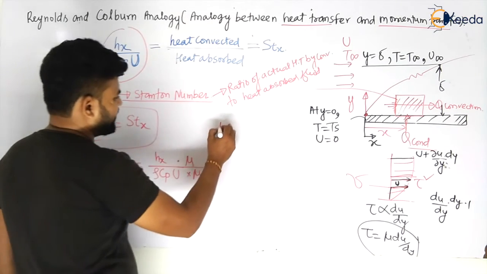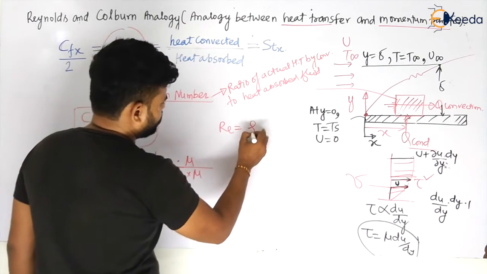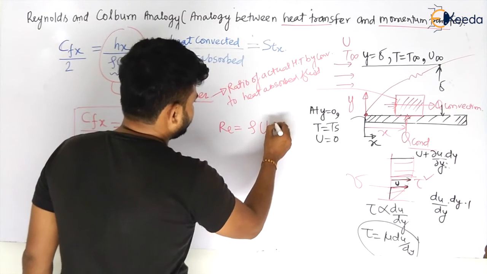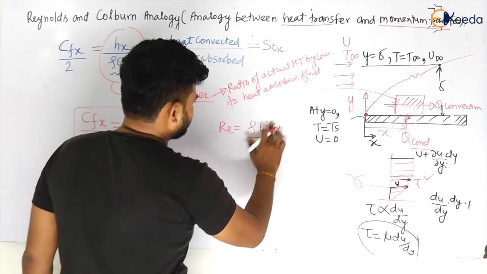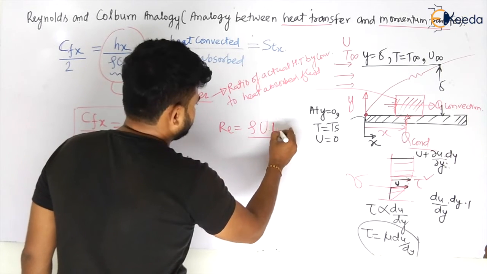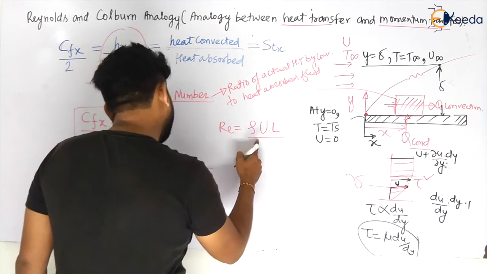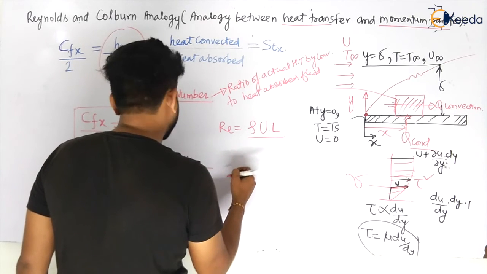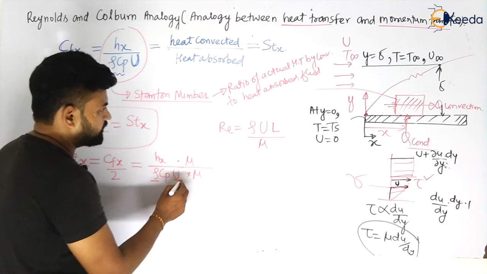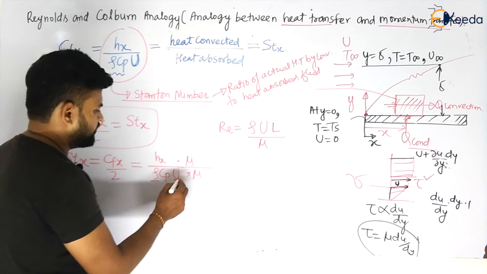So we know that Re is equal to rho u d divided by mu. In this case I will take L or D, you can take the equivalent length L, divided by mu, my dear students. So rho is there, mu is there, u is there, L is not there.